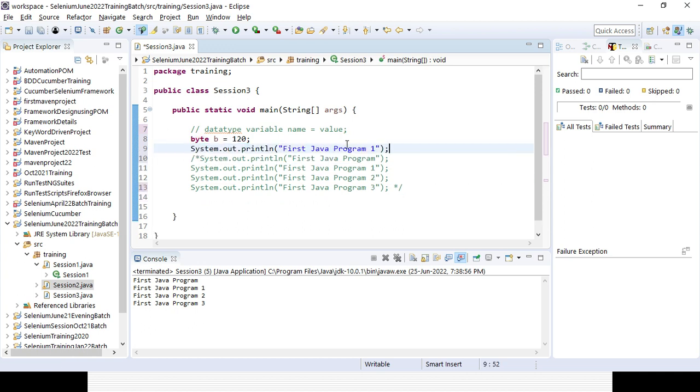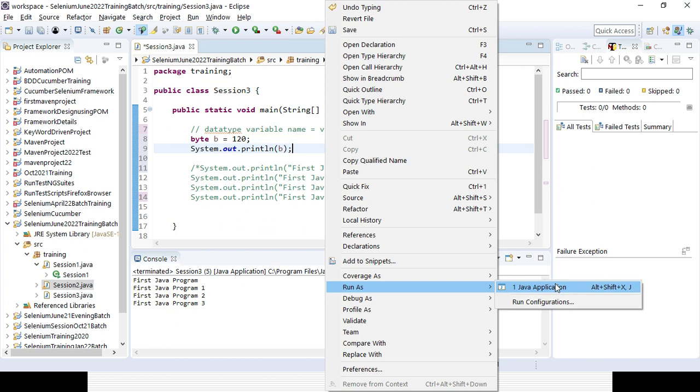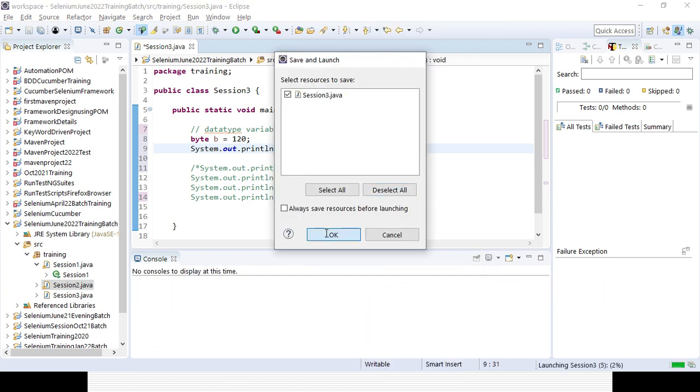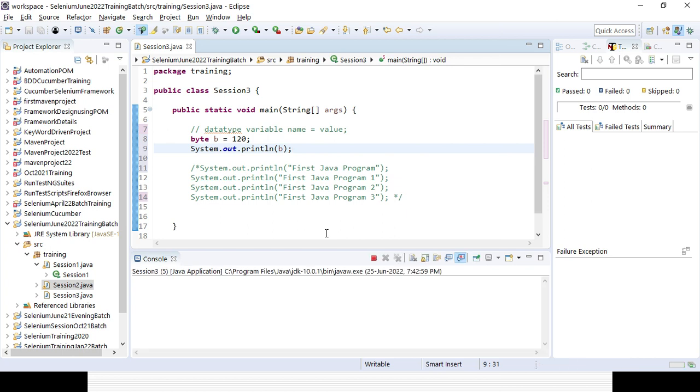If I want to print the value here, I can. You need not give the second bracket because it's a byte variable, and in case you declare a variable, you need not give it. Now if you execute, you could see you are able to get the value. So you add the data type, create a variable, and assign some value.